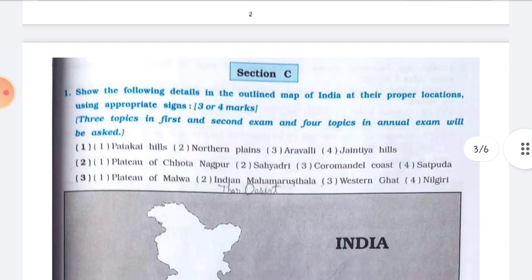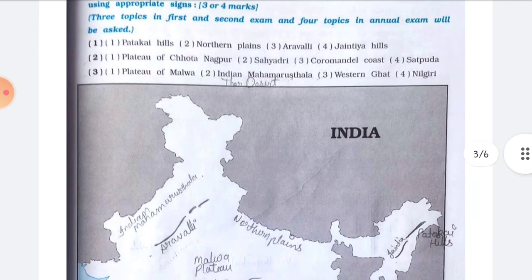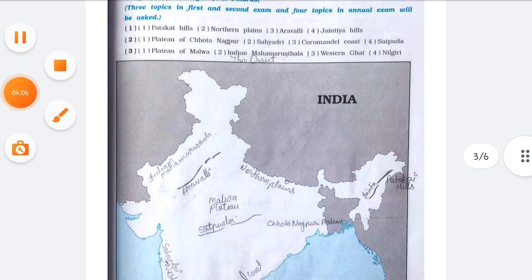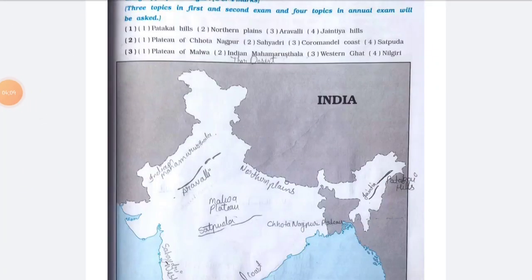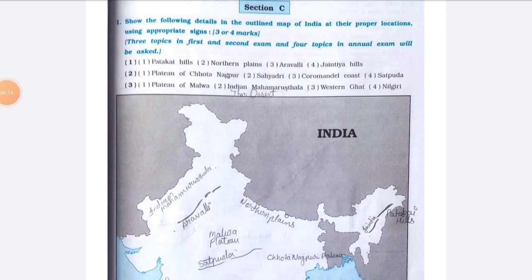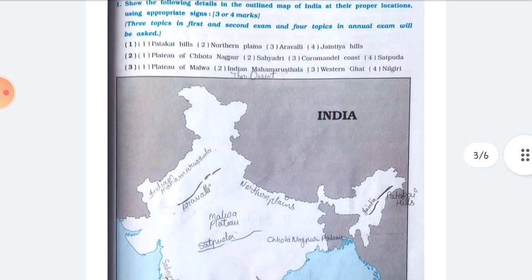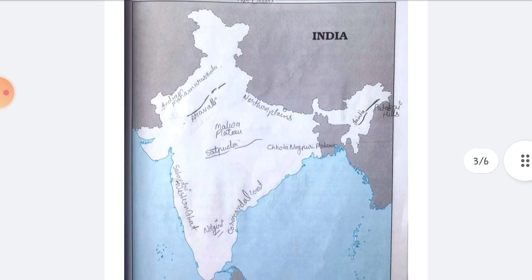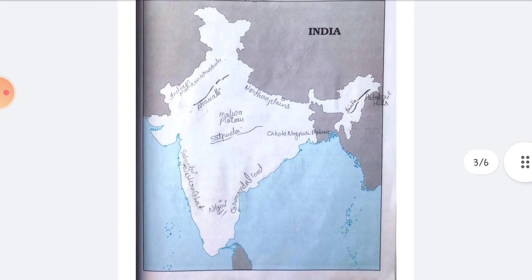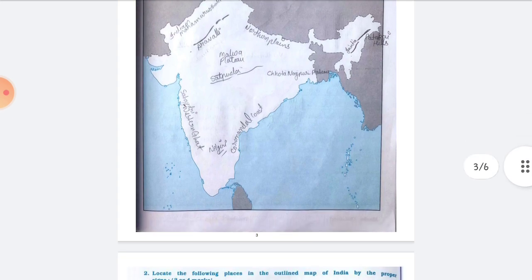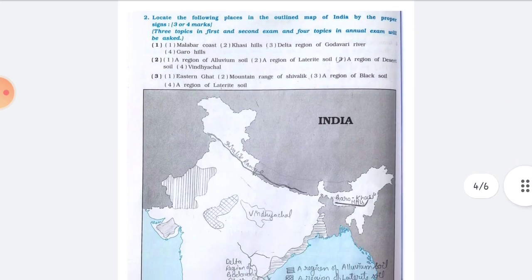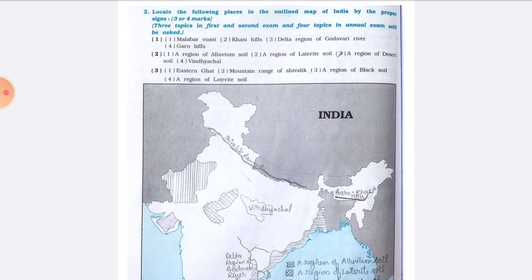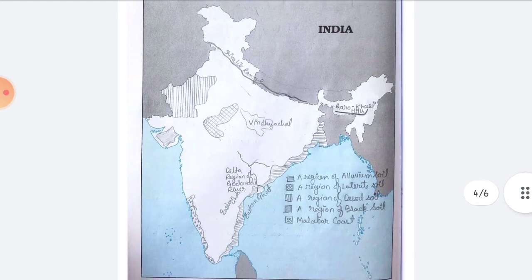Now section C is map. So this is the map solution. This is a map question. Show the following details in the outline map of India at their proper locations using appropriate signs. I have mentioned all the locations in this map, so just study this map on your own. This is the full map and then there's another map also on the next page. Locate the following places in the outline map of India by the proper signs. So this is map number 2.